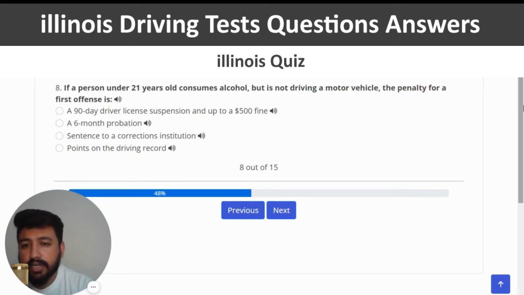If a person under 21 years old consumes alcohol but is not driving a motor vehicle, the penalty for a first offense is. The right answer of this question is a 90 days driver license suspension and up to a $500 fine. So I'm going to click on the first option, correct.